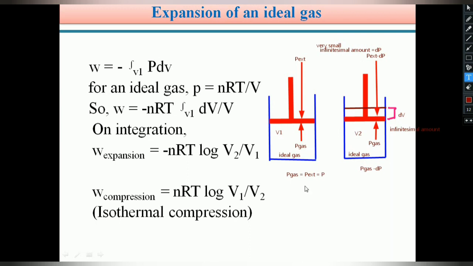Students, I already told you we are conducting these experiments under isothermal condition. Isothermal means at a constant temperature, so the change in temperature is 0. After decreasing an infinitesimal amount of pressure, the gas expands and an infinitesimal amount of volume dV is increased.